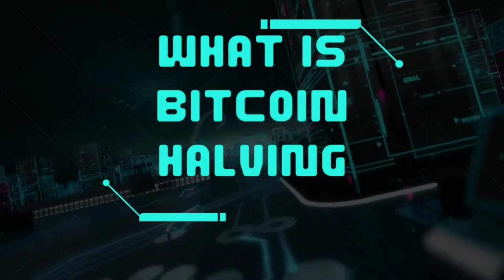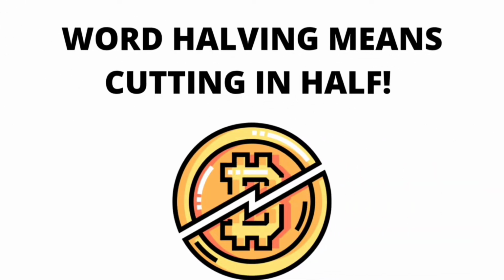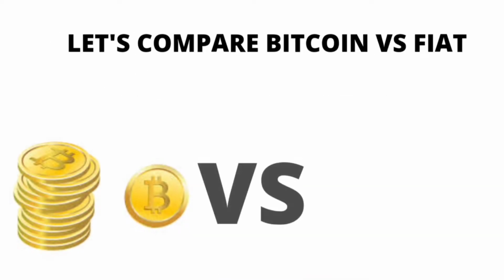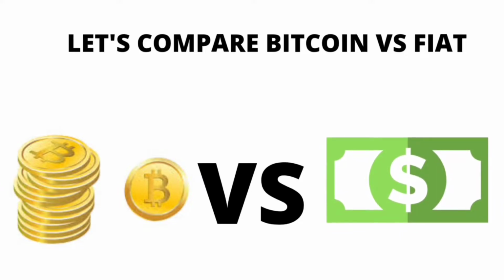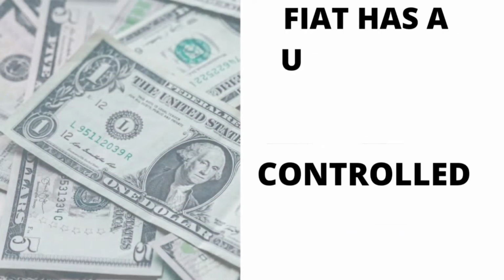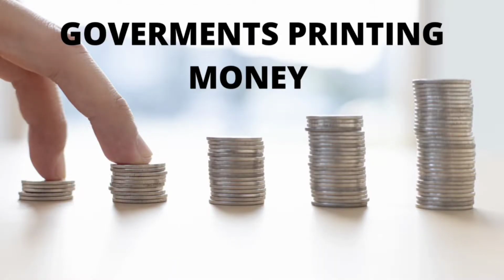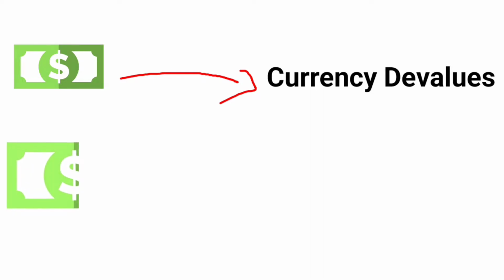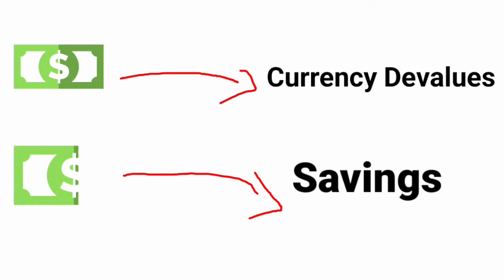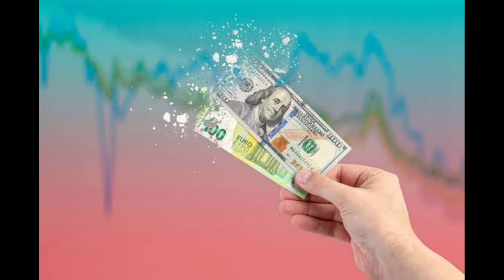So let's start with what is Bitcoin halving. The word halving means cutting into half. In this case, cutting the amount of Bitcoin rewards into half. To understand this further, we have to compare Bitcoin with fiat currency or paper currency. Fiat currency has an unlimited supply and it is controlled by central banks, which means governments decide how much money to be printed. Every time it prints more money, the currency devalues, which means the government can easily convert your savings in half, just by printing more money and devaluing the currency. That is why paper currency is inflationary.